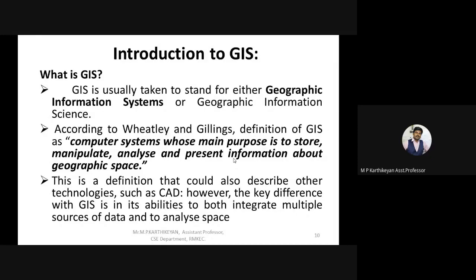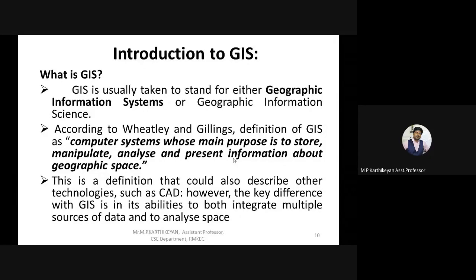For example, in a DBMS, a database management system, data is stored in a place, manipulated, and delivered to the user in a way that is most efficient for the user. GIS is also such a software tool. This is one of the definitions for GIS.